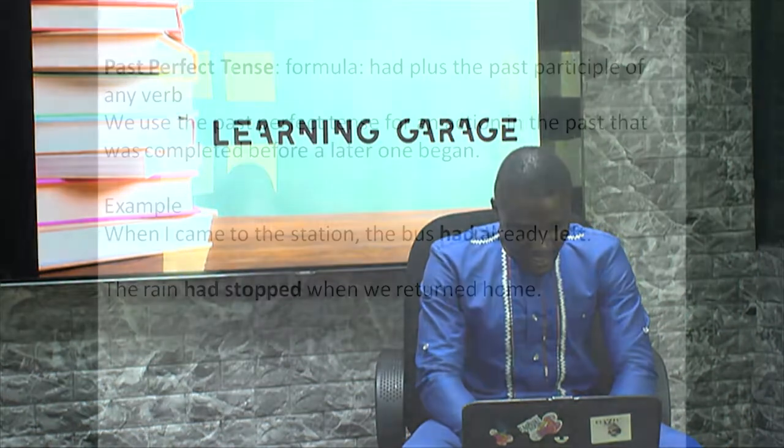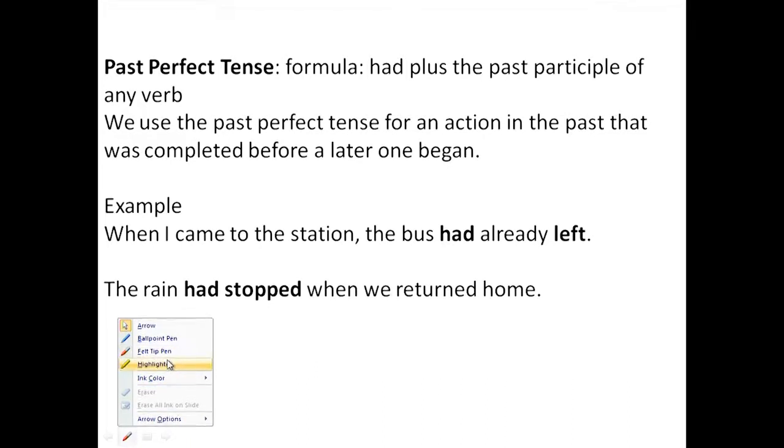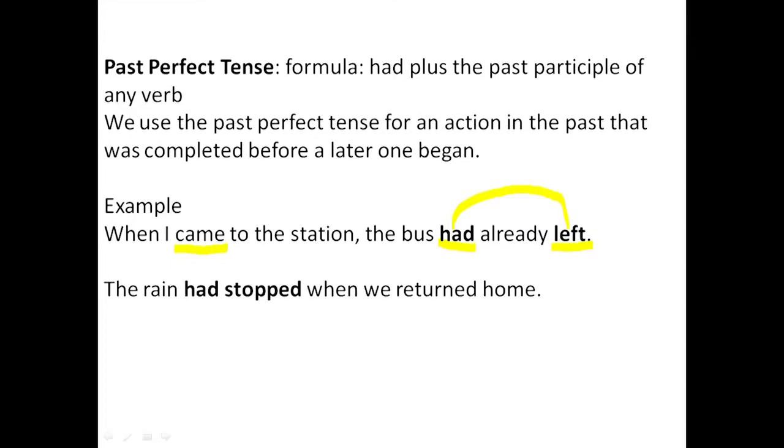So you see, for example, we have here: when I came to the station, the bus had already left. You see, two activities. The idea about coming, and the one to do with the bus leaving. So when I came to the station, the bus had already left. So had already left is what we refer to as the past perfect tense, and came is in past tense. We use it when we have two past activities. The first one ended before the other one began.